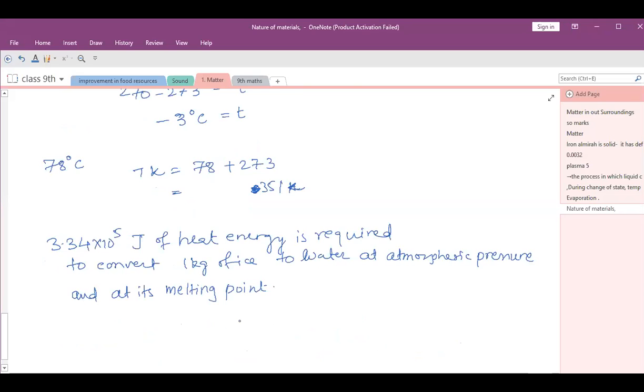Same definition, in that you have to write how much heat energy is required. And exactly the same you have to do for the 12th question, latent heat of vaporization of water. Ma'am, I have written a slightly different answer. What is the answer? Ma'am, it has been found by experiment that 3.34 into 10 to the power of 5 joules per kg of heat has to be supplied to change 1 kg of ice to water at the same temperature, at 0 degrees Celsius. Both are the same, no? Both are the same only.